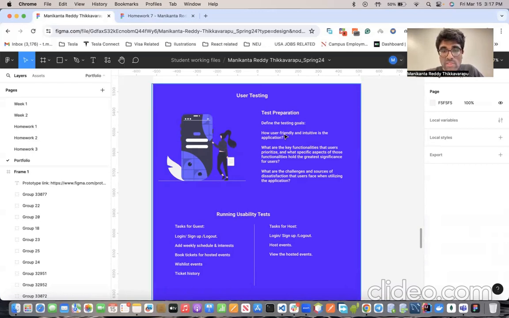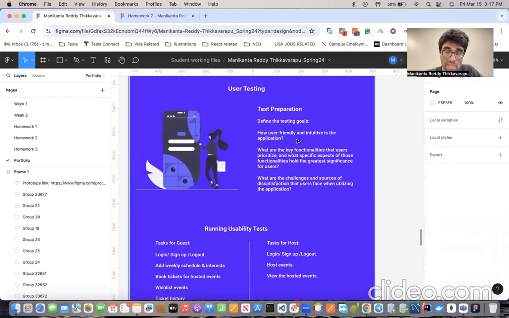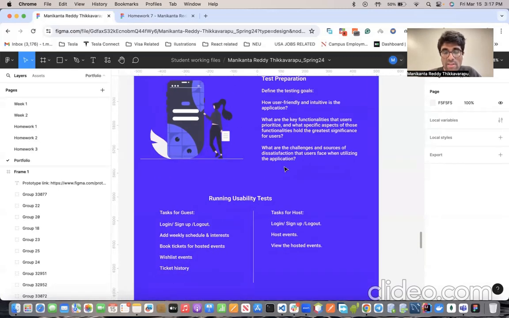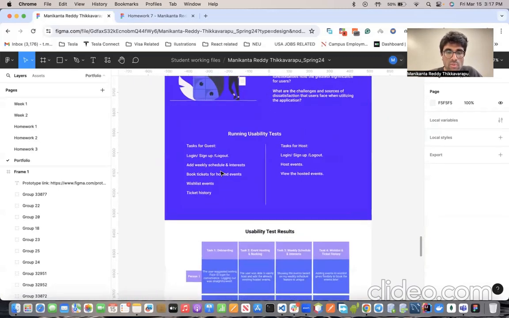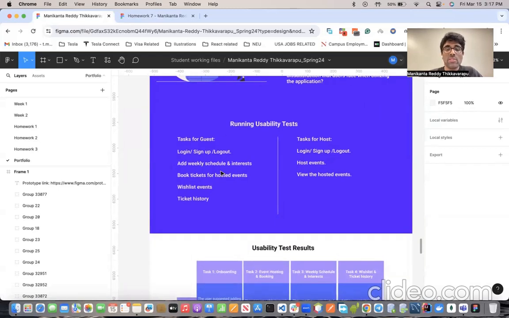The goal of this user testing is to see how user friendly and intuitive the application is for the users, and what challenges they face when navigating across this application. There are two types of users, because this application can be used by the event hosting admins, like college admins, and it can also be used by the students.